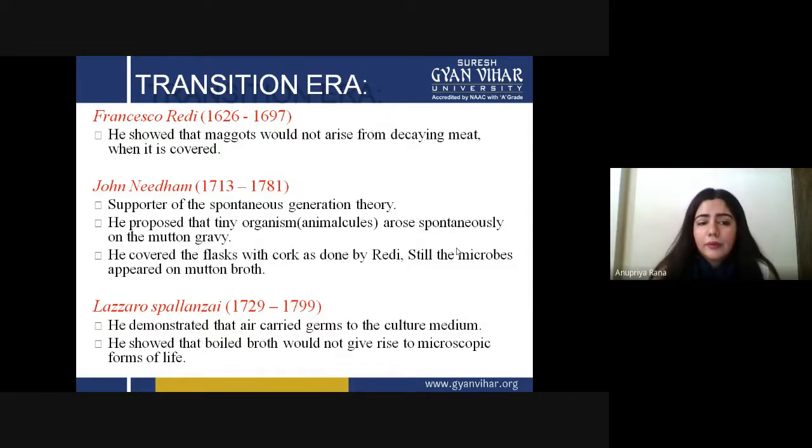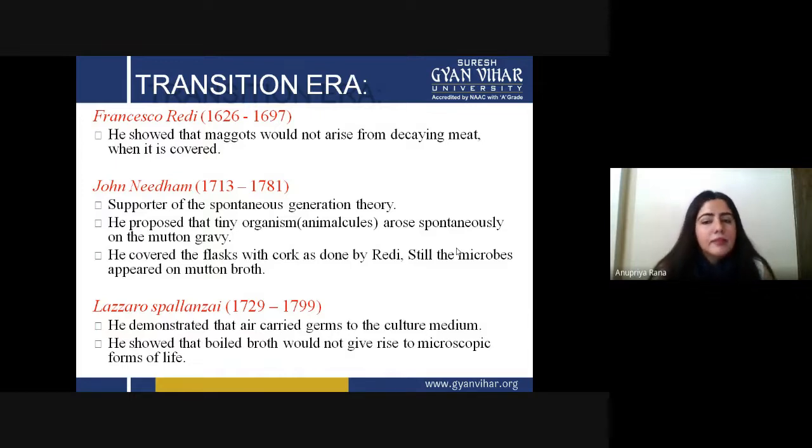Now John Needham, 1713 to 1781, supported the spontaneous generation theory. He was still on the idea that everything can come naturally. His reason for thinking the spontaneous generation theory is true was that he did the same thing that was proposed by Redi. Redi proposed that if you cover something, microorganisms cannot attack.